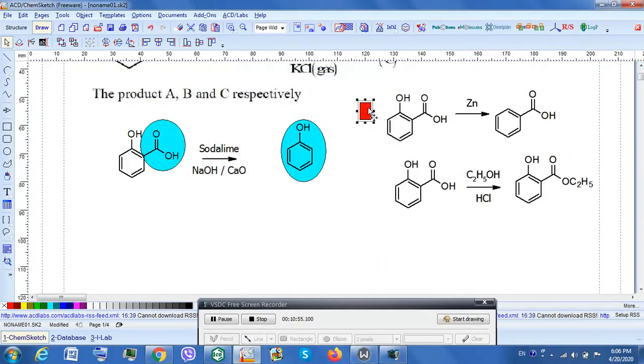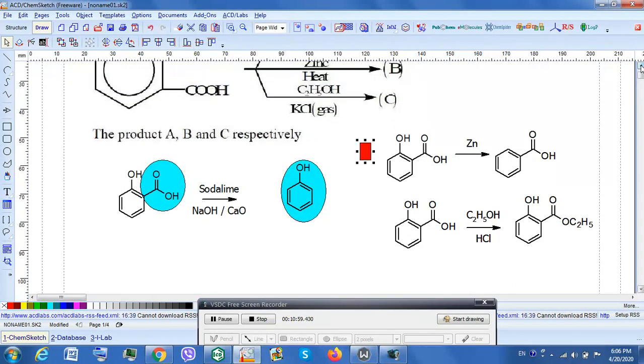Now in this particular option we are reacting with zinc. When we are reacting with zinc, basically what would happen is the OH group will be removed. OH group here will be removed. I am showing it to you by a blue circle.